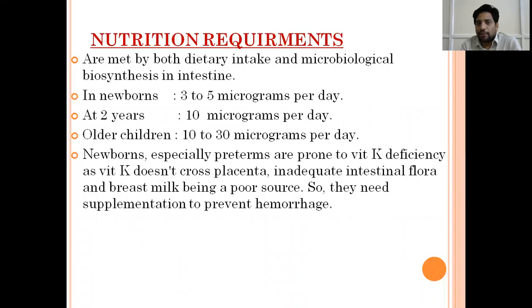The main problem of vitamin K comes in newborns. Especially in preterm newborns, vitamin K won't cross the placenta, so whatever vitamin K the mother has won't be transmitted to the newborn. These newborns also won't have adequate intestinal flora, so they won't be producing vitamin K, and breast milk is also a very poor source of vitamin K. All these put together lead to vitamin K deficiency in newborns, especially preterms, and they can present with hemorrhage. They will be bleeding from everywhere in these children.